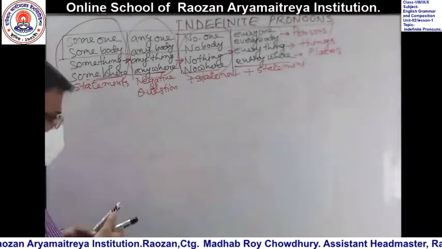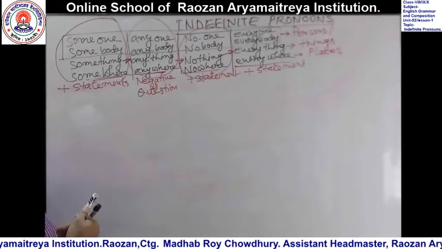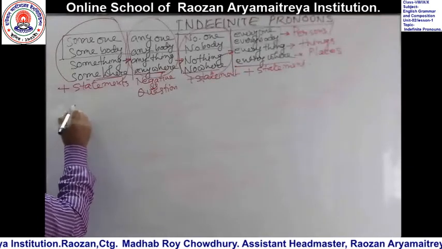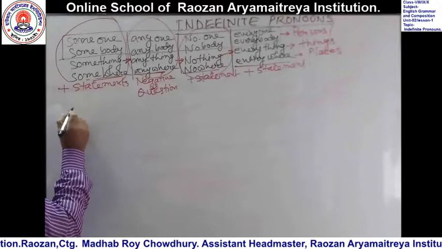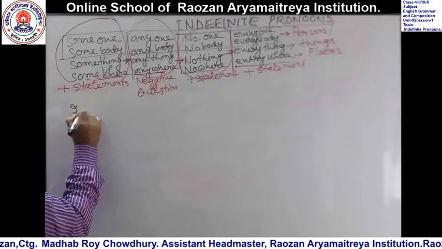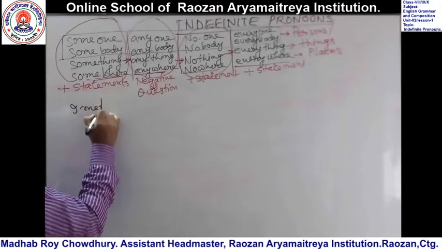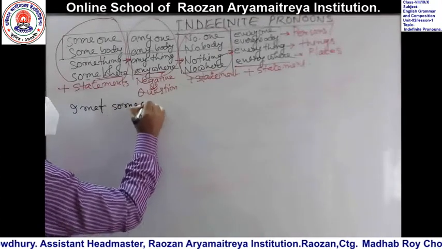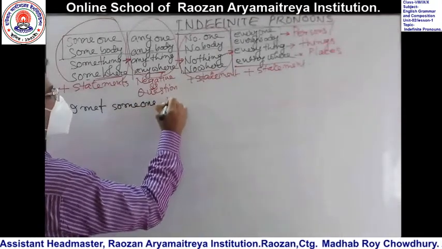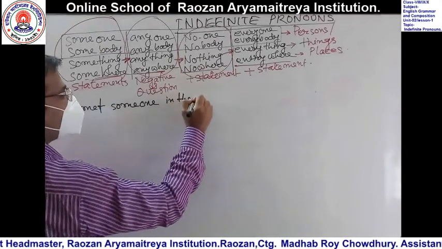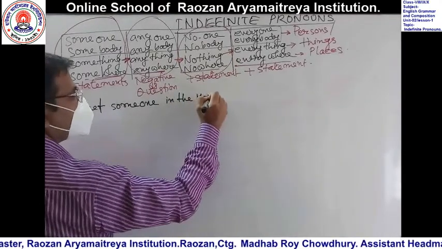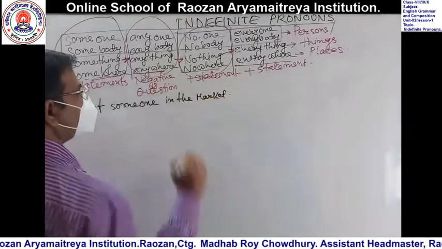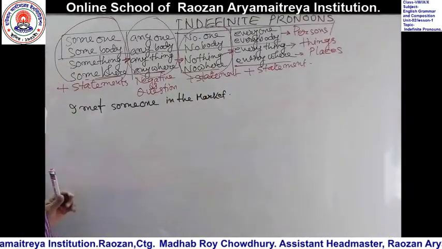I am writing some examples to make it clear. I met someone in the market. Okay, dear learners, I met someone in the market.